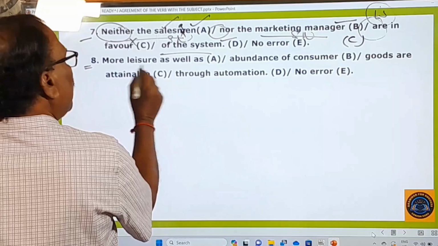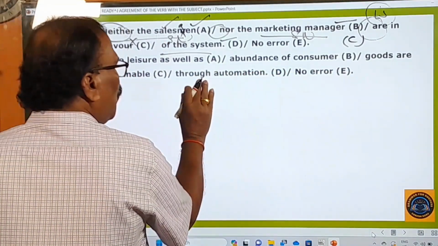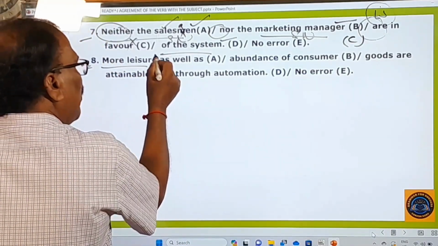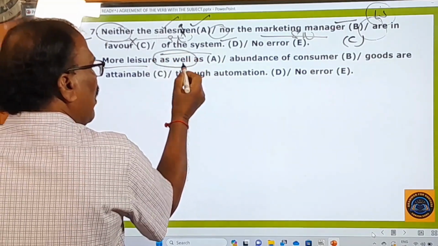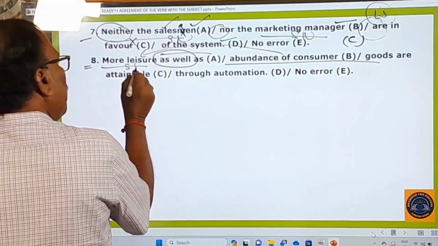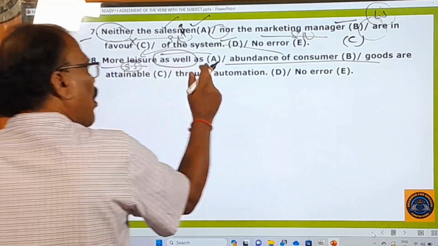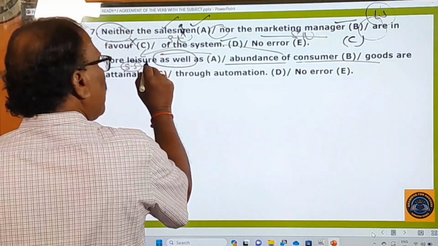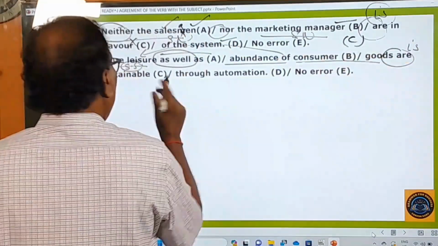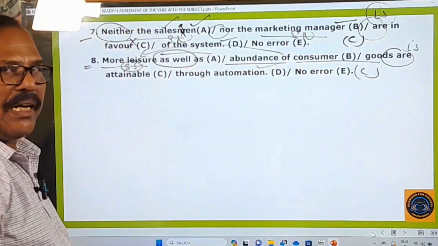Eighth one: more leisure as well as abundance of consumer goods are attainable through automation, right? Here, remember, as well as is a connector, and it is connecting abundance of consumer goods to the singular subject. So you have to use the verb according to this singular subject, but not according to this. Therefore, more leisure is a singular subject. So these goods are attainable. The C part is wrong. So A, B, D are correct and the C part is wrong.